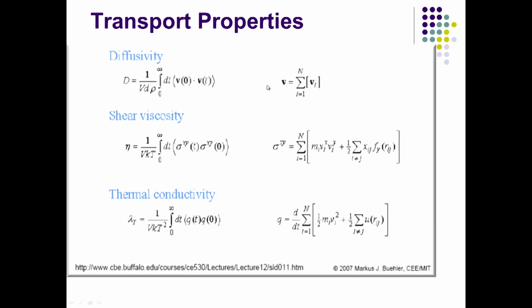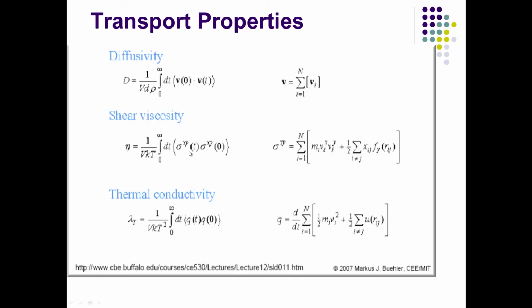And the discrete formula here is the sum of V from i equal to 1 to n, and we are looking at all these velocity distributions at another time t. Now, if you look at the shear viscosity, we can find the viscous term. We are looking at sigma xy and sigma xy at time 0. So, we are looking at these shear stresses in the plane x and y. That is where the shear is happening, in the plane x and y, and you are looking at the stress at time 0 and at any other time t, and what is their correlation. That gives you shear viscosity.